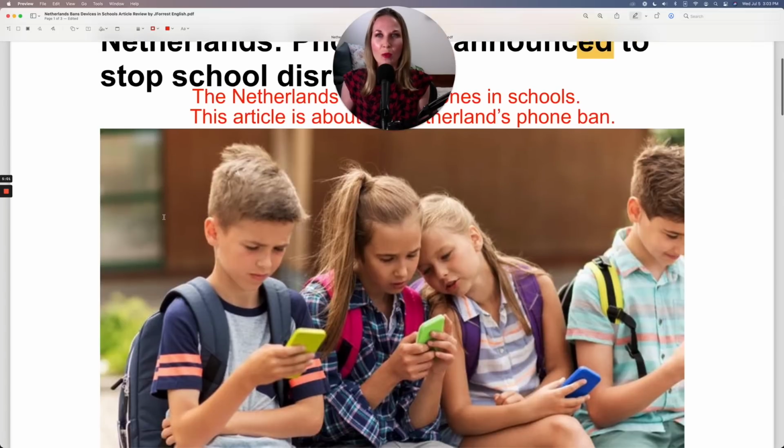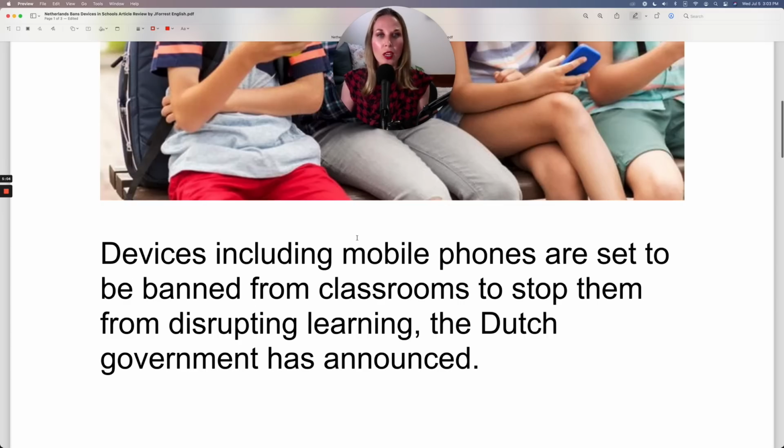Let's continue. Devices, including mobile phones, are set to be banned from classrooms to stop them from disrupting learning. Are set to be banned. When something is set to, and then you have the infinitive, it means that it is about to.